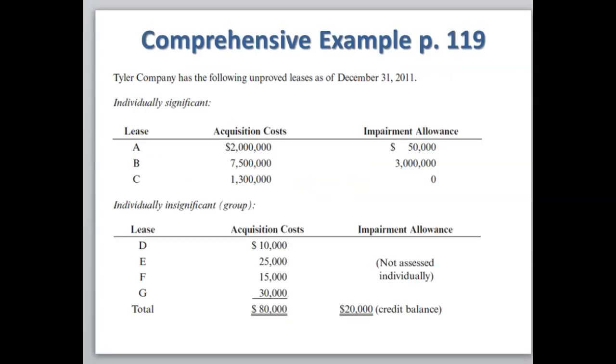So the first comprehensive example we're going to review deals with impairment and abandonment. This can be found on page 119 of your book. Tyler Company has the following unimproved leases as of December 31st, 2011. You can see they're split between individually significant, which would be lease A, B, and C, and individually insignificant, lease D, E, F, and G, for a total of $80,000. And to the right, we see the amount that has been set up in the impairment expense to date.